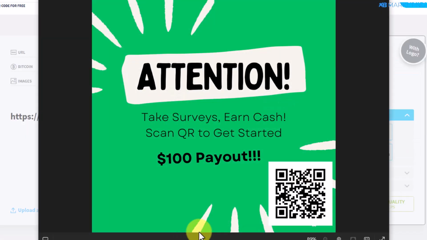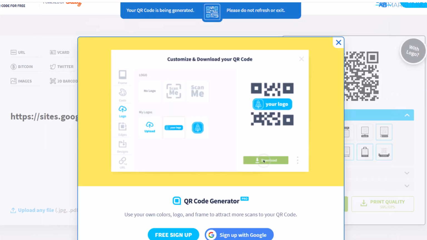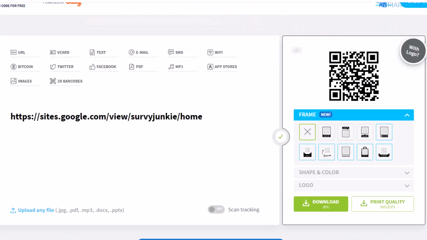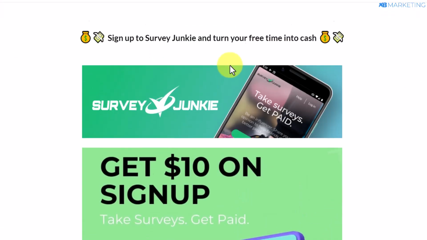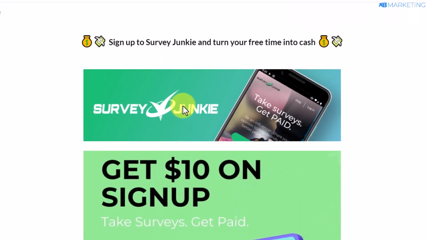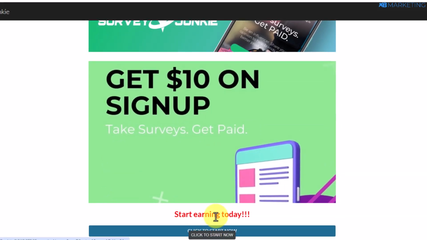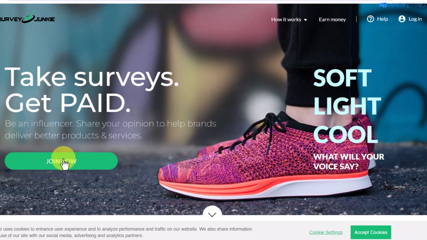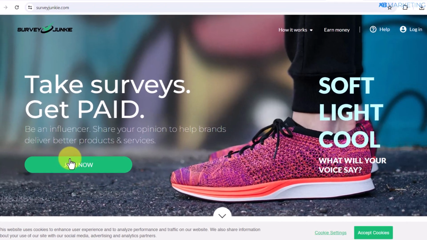So once the QR code has been downloaded to your device, you want to create a very simple creative like this that we are going to be using to promote this offer. So once people scan this QR code, it's going to take them to your landing page, which is going to look like this. So once people come over to your landing page and they click on this button, they will be taken to the Survey Junkie website. And once they sign up to Survey Junkie, you make money.